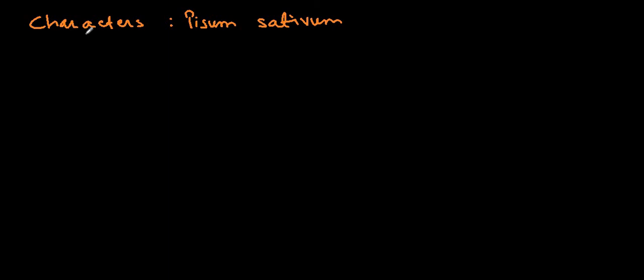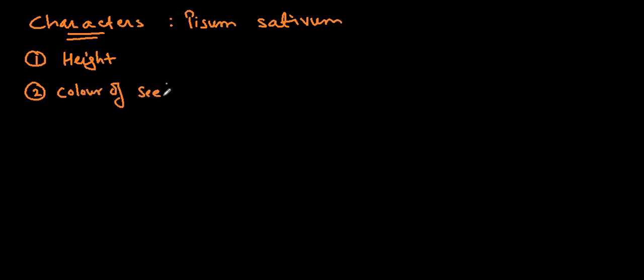So which were the characters that he selected for Pisum sativum for his experiments? Number 1, height. Number 2, color of seed. Number 3, shape of seed.